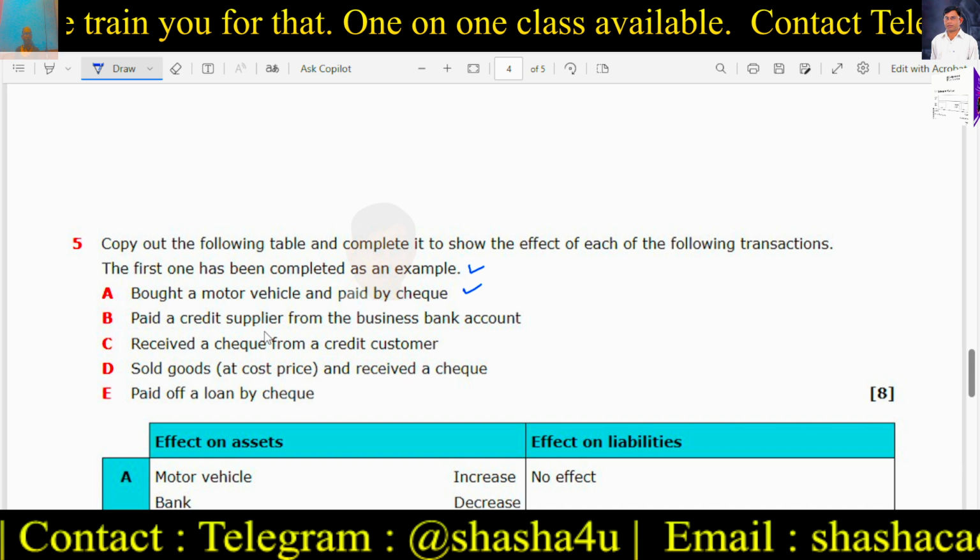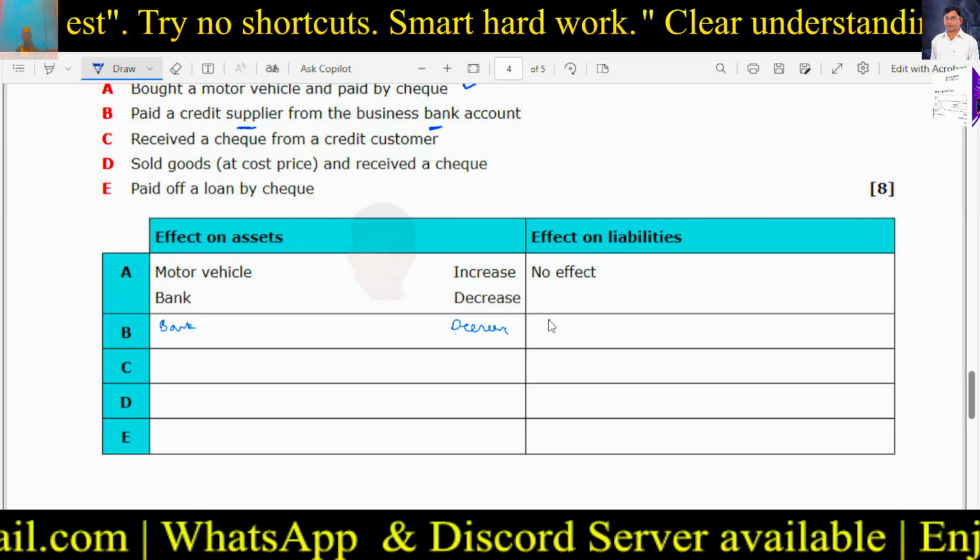So what is happening? Bank balance is decreasing. So what is happening to the credit supplier? Credit supplier is decreasing. So asset is also decreasing, liability is also decreasing.